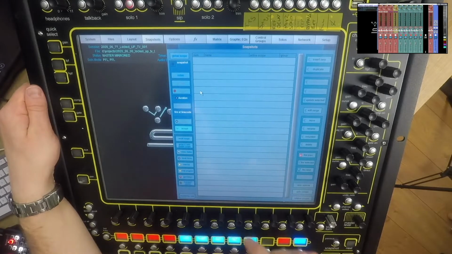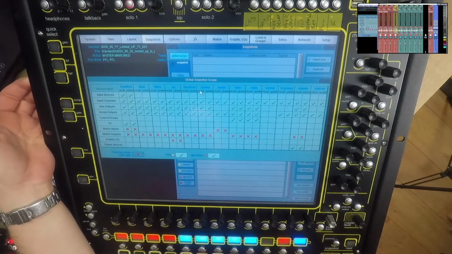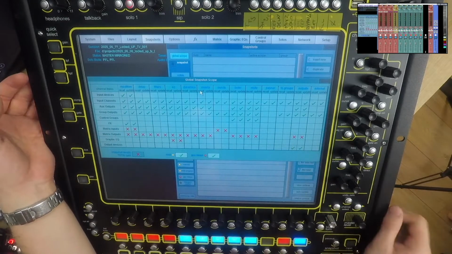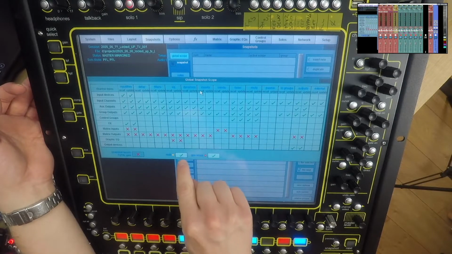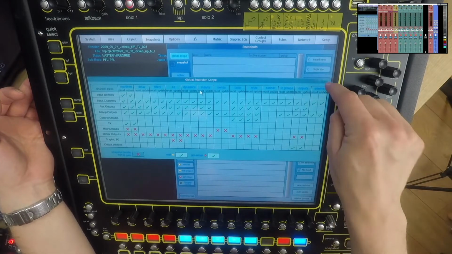So to start with, I would go to the global scope and just look at how I want that configuring. I want pretty much everything in recall except my matrix, because that's running my PA. I don't want that to change for any reason. Also worth noting is to turn the MIDI tick box on, because I'm going to MIDI control my external effects.